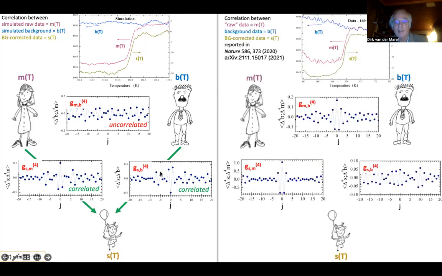If you go to the data that were published, it's not what you find. So this is now the case of 160 gigapascal, but it's the same for all 6 pressures really. Between the father and the mother there is now a correlation, as you see. Measured voltage and background are correlated. There's no correlation between father and daughter. There's no central burst over here. None.